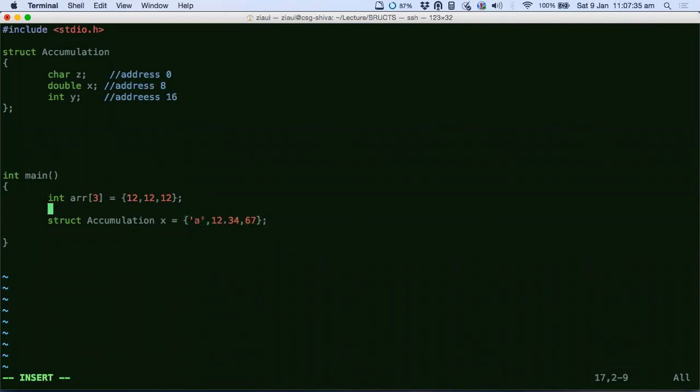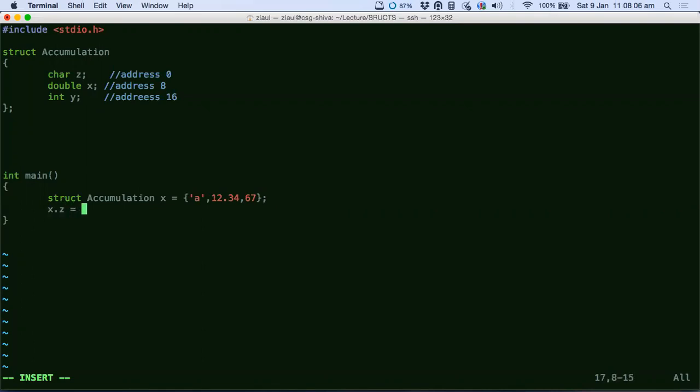But just remember, the order of the initialization should be exactly the order in which the variables are placed inside the structure. If the order is wrong, you won't get an error, I think, but you would end up storing the wrong data in the wrong variable, and the value of the data would go for a toss. What is the other way to put data inside the structure? The other way is simply to use the dot operator.